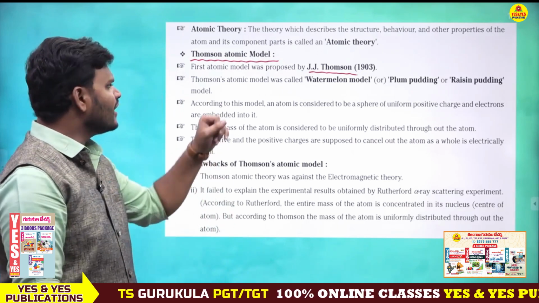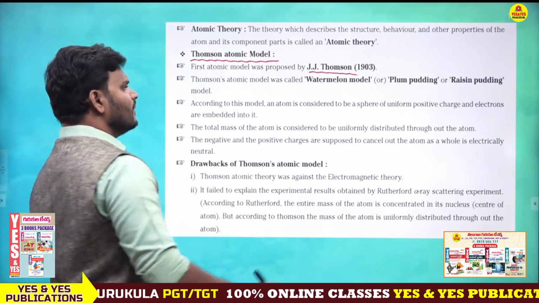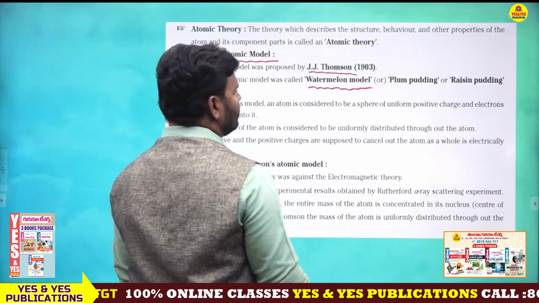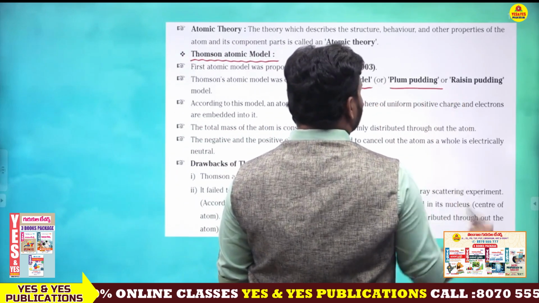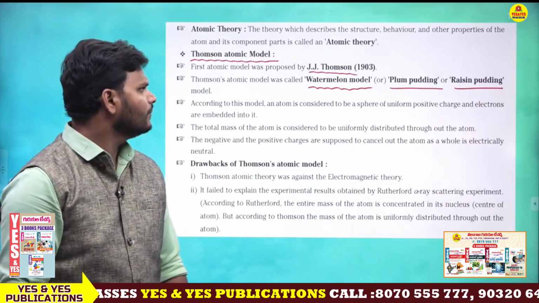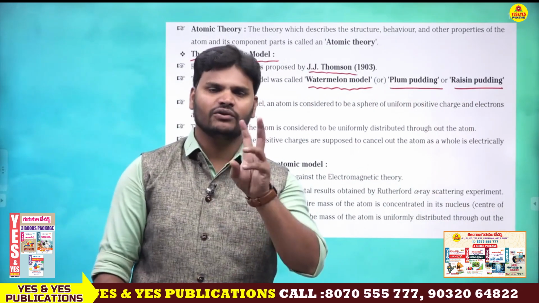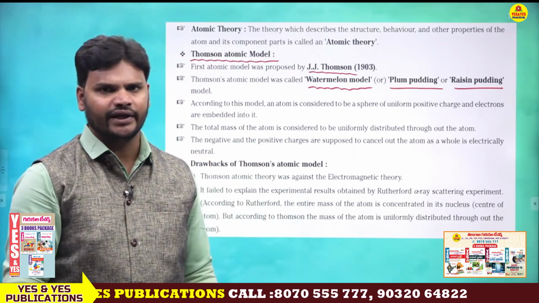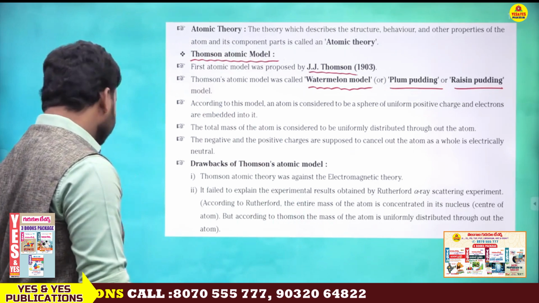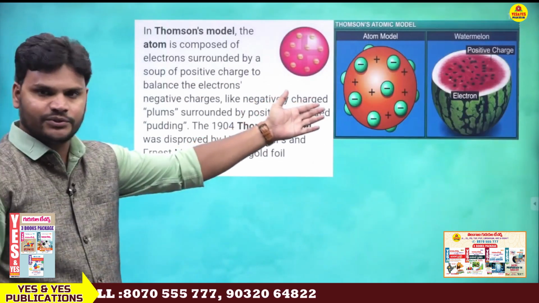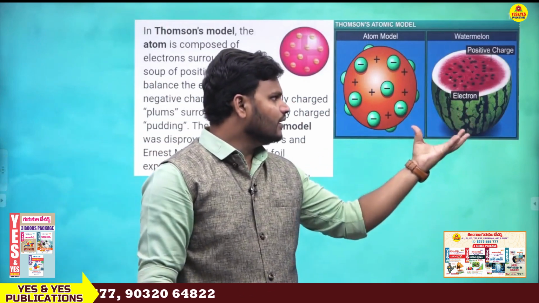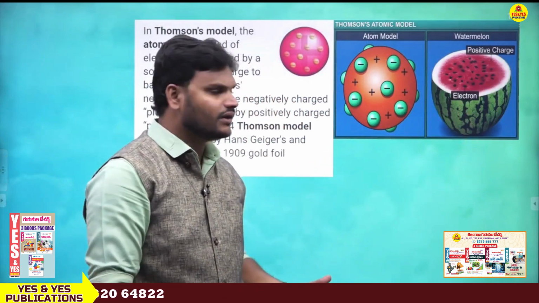Thomson atomic model was also called the watermelon model, otherwise the plum pudding model, otherwise the raisin pudding model. Watermelon is nothing but puchakaya in our Telugu. Clear? If you look at this picture, you will get clarity. This is very, very important. This is a watermelon. Let me explain in Telugu, you will get an easy method.